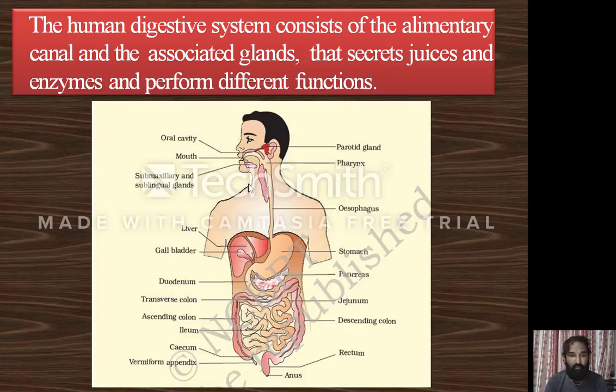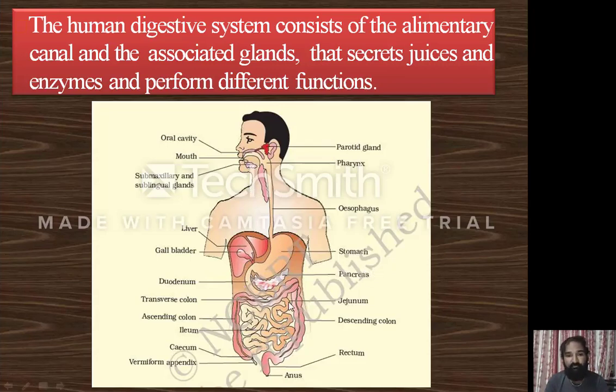Remember the parts: the mouth, buccal or oral cavity, salivary glands, pharynx, esophagus, stomach, and the duodenum, attached with the glands liver, gallbladder and pancreas.